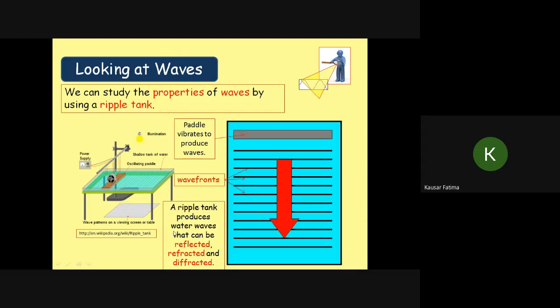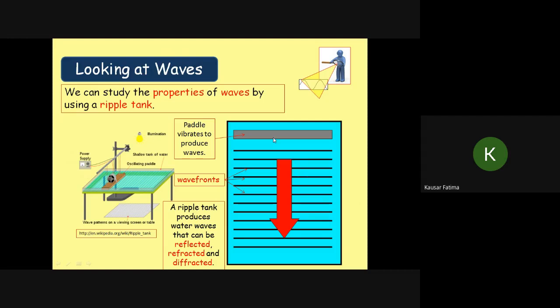Okay, so water waves, like light waves, can undergo reflection, refraction, and diffraction. Diffraction is another phenomenon which is taught in IGCSE and EdExcel, not in GCE. Here the waves are traveling in this direction. These lines are the plane wave fronts.